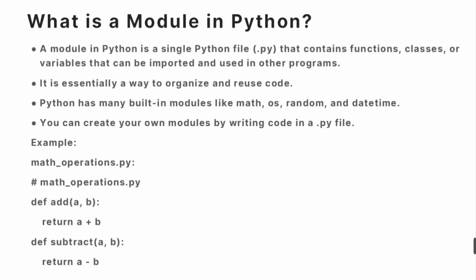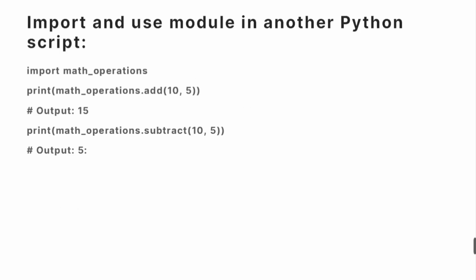What I'm doing is I created the math_operations.py file, and I'm adding two methods, the add method and the subtract method. Now I'm importing that module into another program. So import the .py file name, that is math_operations, and I'm calling that module and the methods of that particular module, and printing those values. So in this way we can import those modules into another script as well.